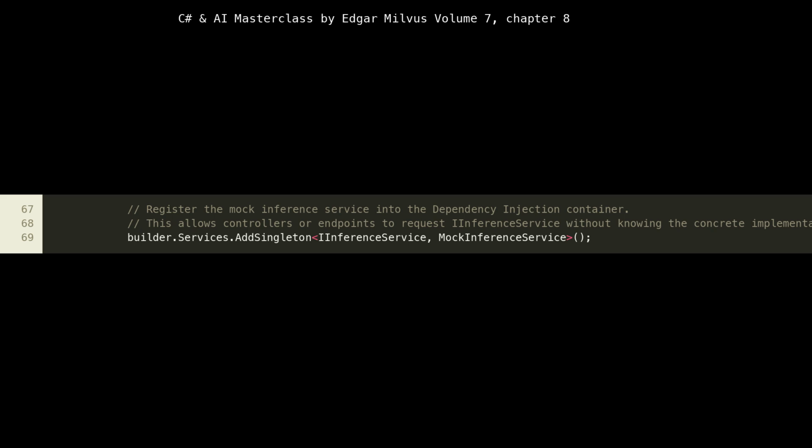For real AI models, this is a common and important pattern because loading a large model into memory is often a very expensive operation. We want to do it once and reuse that single instance to save memory and startup time. If we were to create a new instance per request, e.g., AddScoped or AddTransient, the memory footprint and load times would be prohibitive, especially in a containerized environment where memory is a precious resource.